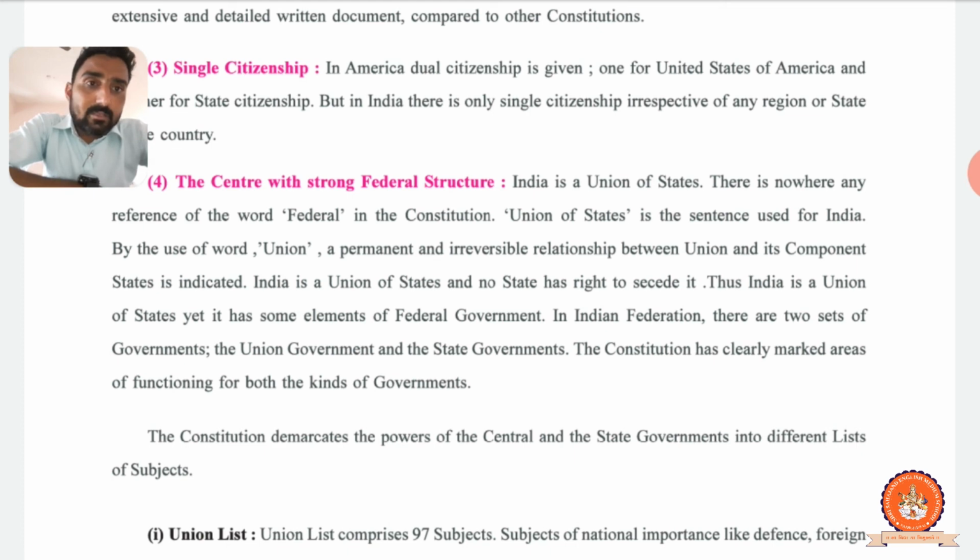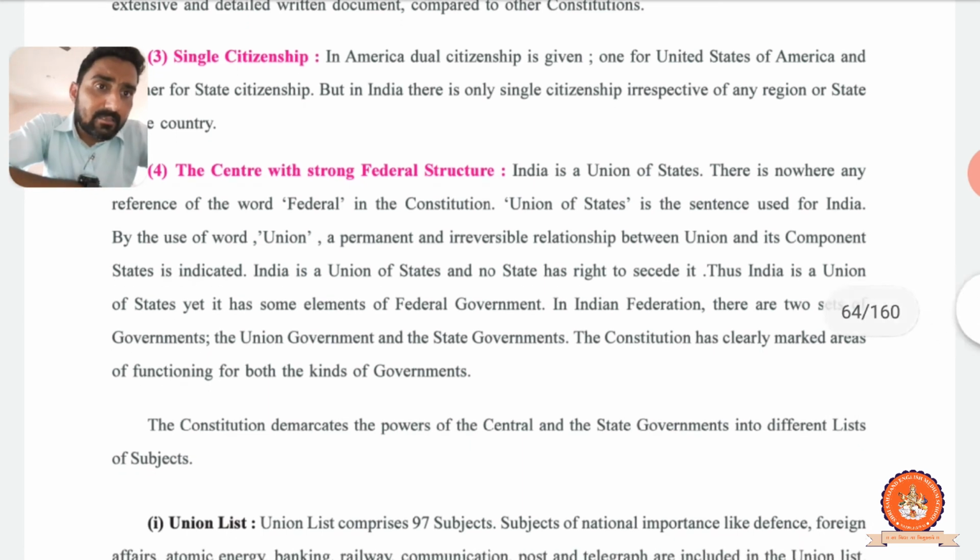A permanent and irreversible relationship between the union and its component states is indicated definitely. And as India is a union of states, no state has the right to secede from it. That means they cannot refuse to be part of the country; they are totally comprised within the country. Thus, India is a union of states, yet it has some elements of a federal government, right?